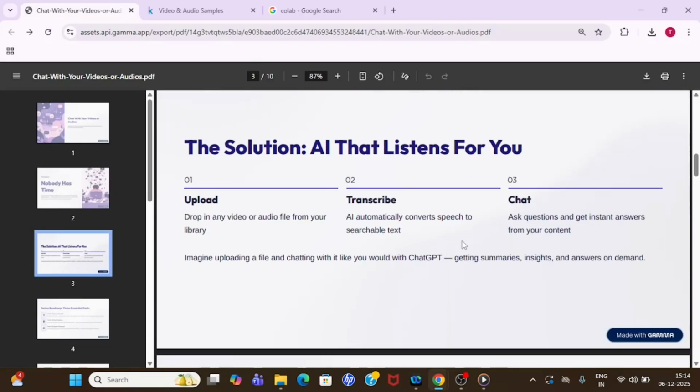Let me explain what we are going to build in this three video series. Let's take a high level architecture of the system. We will give an upload option where the user uploads his audio or video files, and then we will use a Whisper model to transcribe that audio or video file into text. Once the text is generated, we are going to convert it into vectors and store it in a vector DB. Later, we will give a chat interface where the user can ask any questions related to that audio or video. So this is the high level architecture of the system.